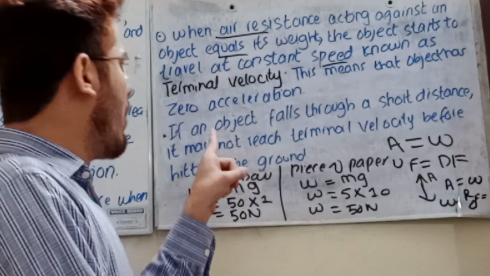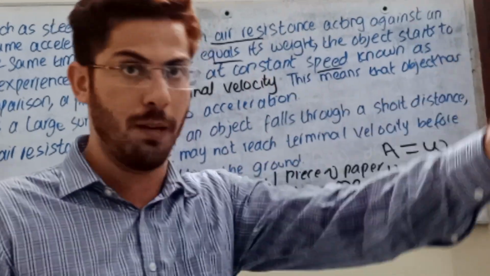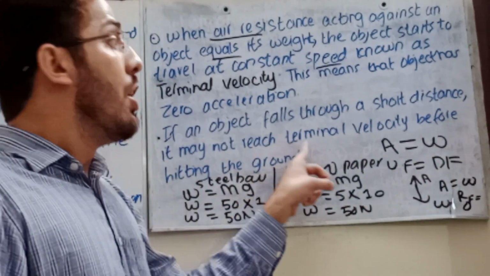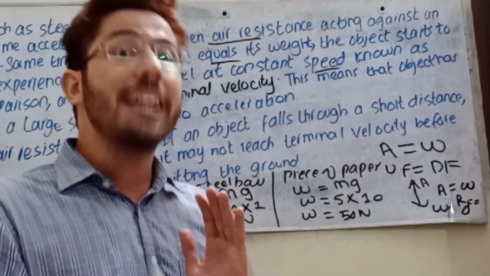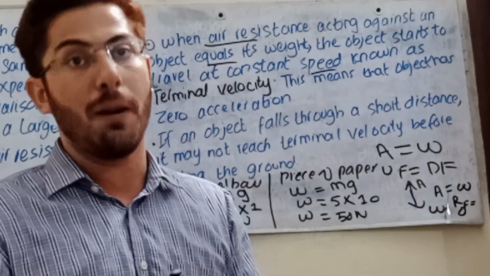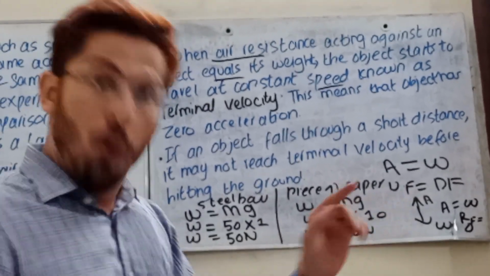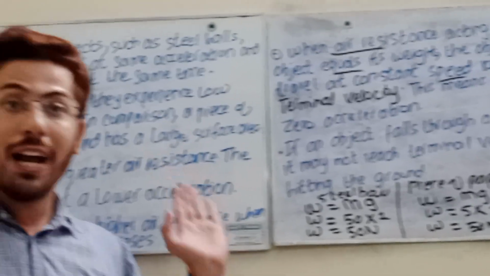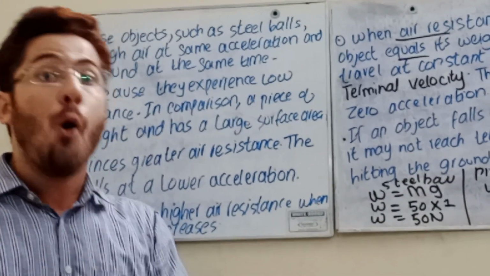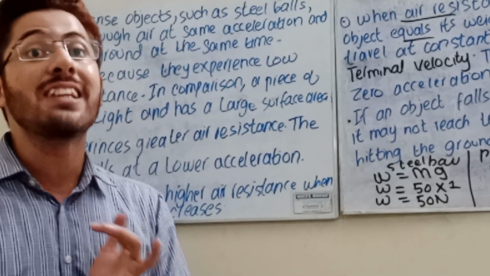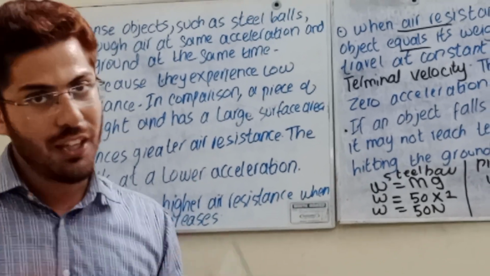Now if an object falls through a short distance, meaning it can cover only some distance, it may not reach terminal velocity before hitting the ground. Definitely it takes some time to reach the terminal velocity where weight and air resistance are equal. So I hope, student, your concept has been clear, of how the object falls without air resistance and with air resistance, in a very detailed way. Thank you.